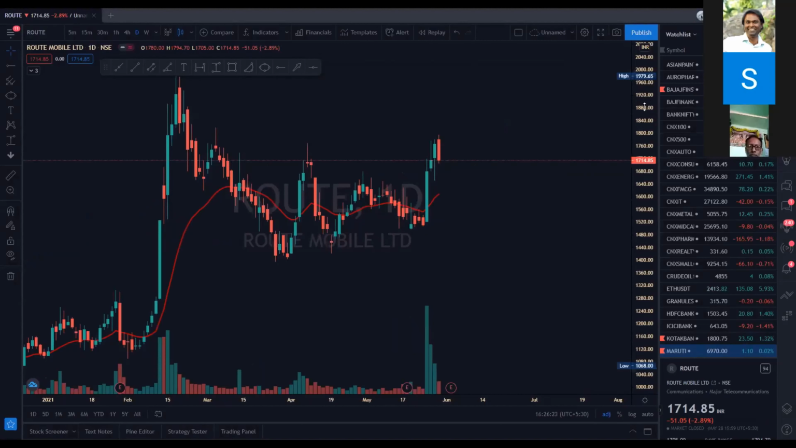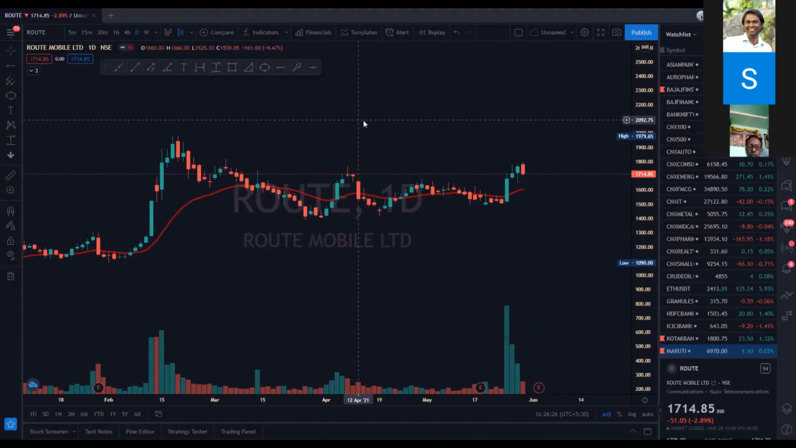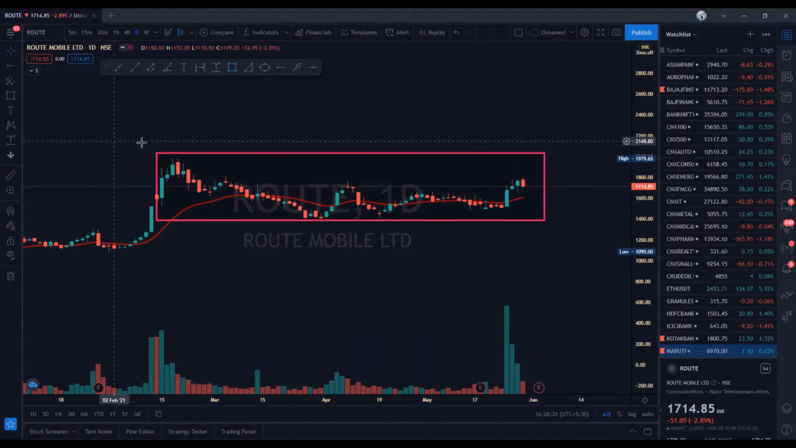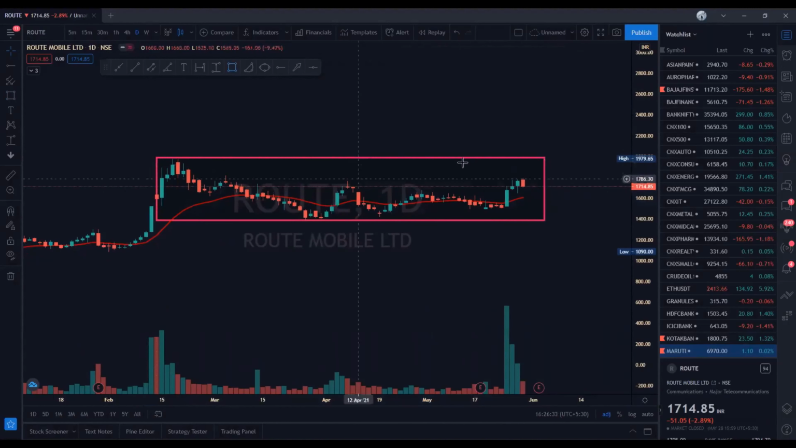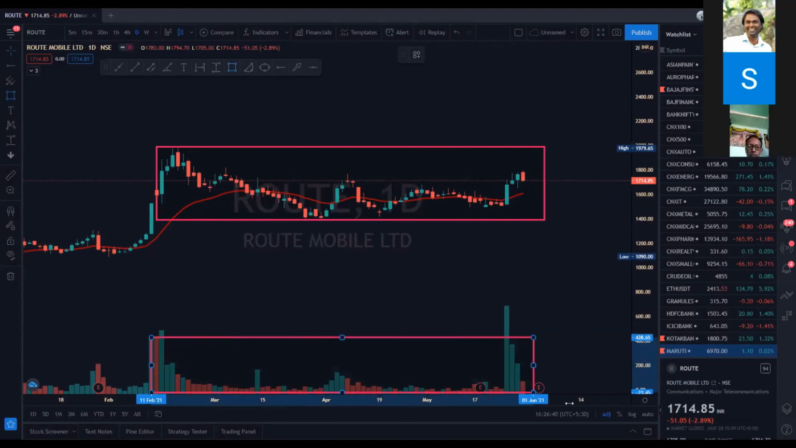Root Mobile. Okay. So Root Mobile recently had a breakout, and it is showing a clear box breakout. It's in the box, and look at the volume contraction happening. Absolutely gem. It is sure going to make a breakout in coming days. It is having a Darvas box pattern.